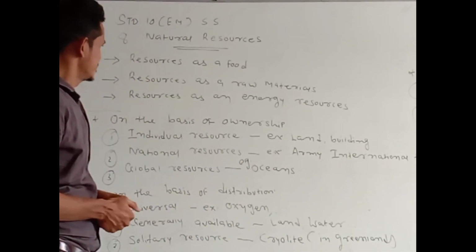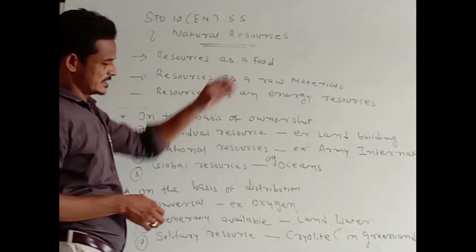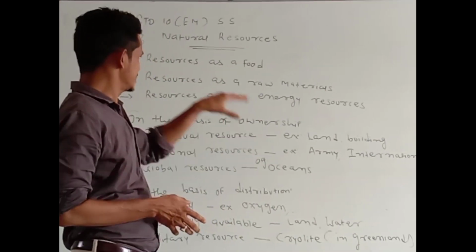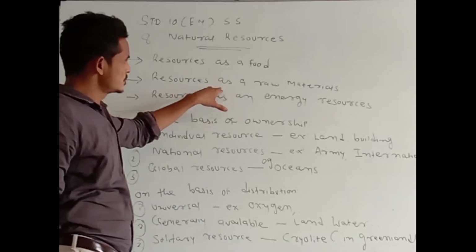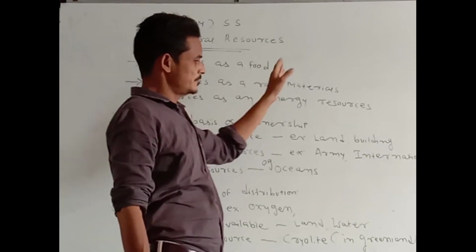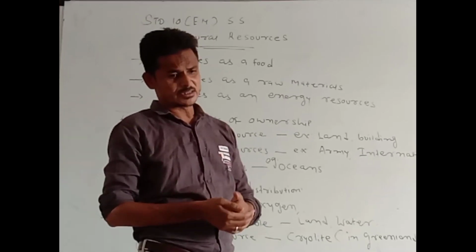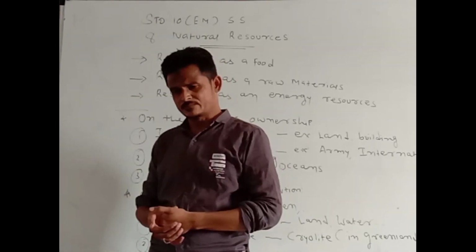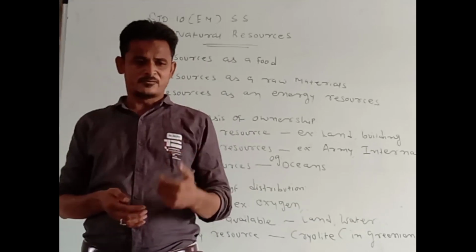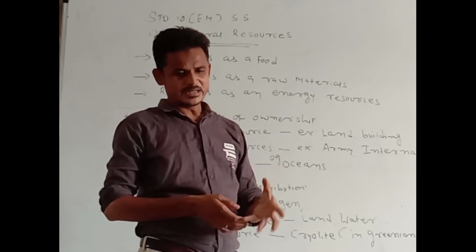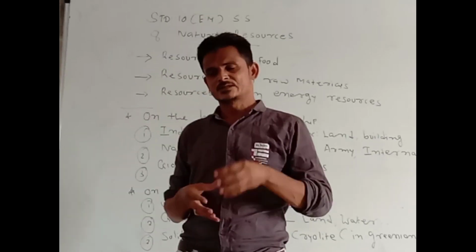Some resources are used as raw materials for industrial development, for the industrial process. Some resources are used as raw materials for production. For example, agriculture products like cotton, jute, sugar are used for industrial development and for making edible things.